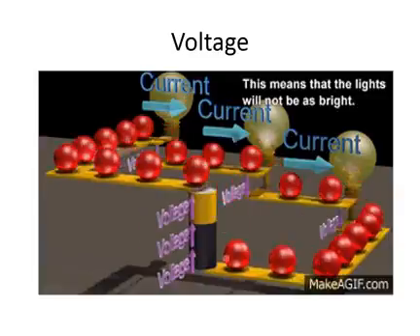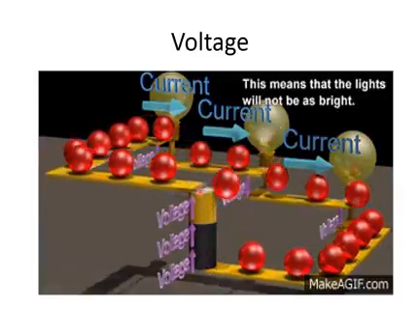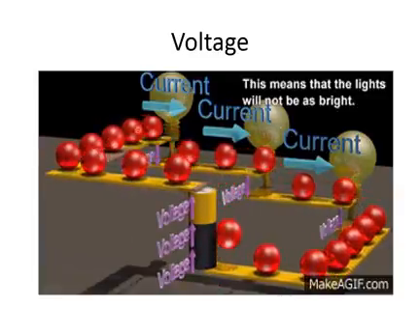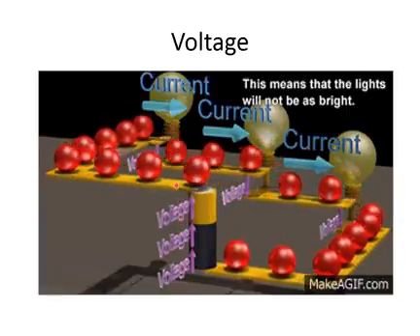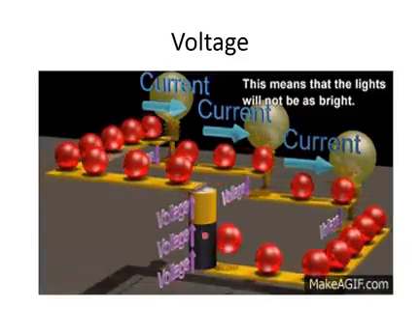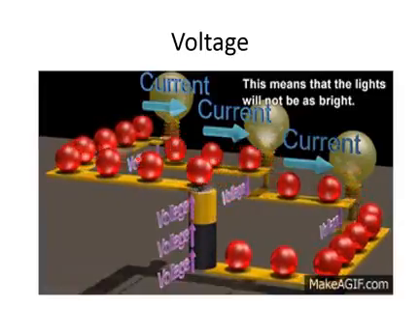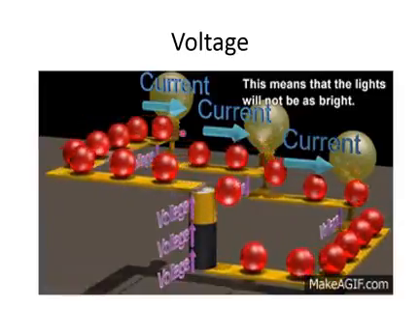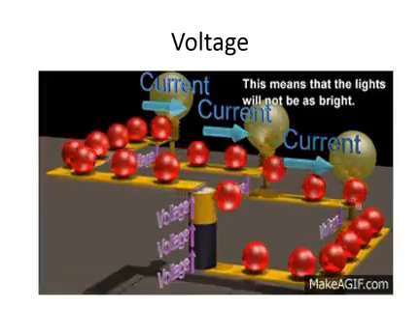There is a cell in the circuit which is providing the voltage. Voltage means that basically the cell is providing the push to the charge to move up and go through the whole circuit. So it is providing sufficient energy that it is moving throughout the circuit.